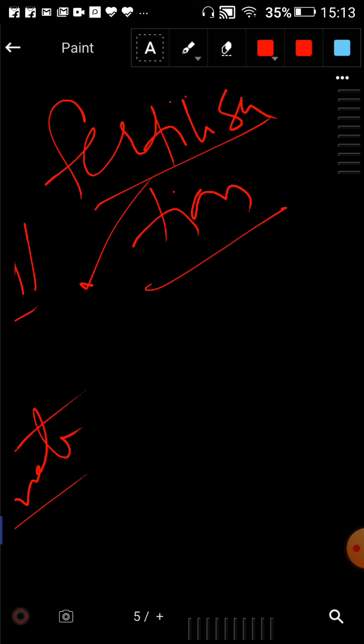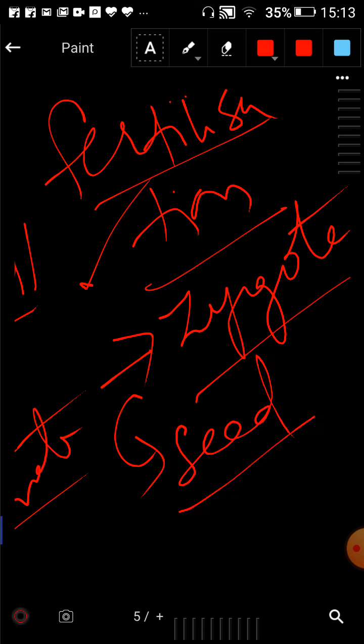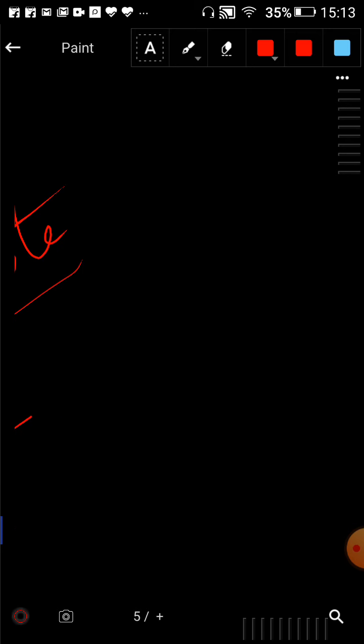Because of the fertilization, when male and female gametes are fused, there will be formation of zygote. This zygote can further develop into seed. Okay, so that is the process of seed formation, how the seed is formed. I hope you understood this, right?